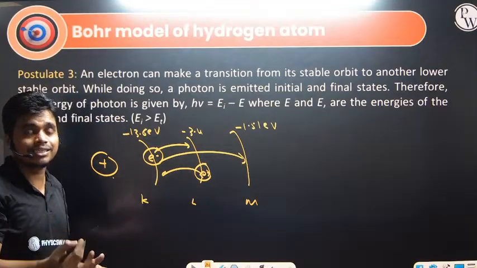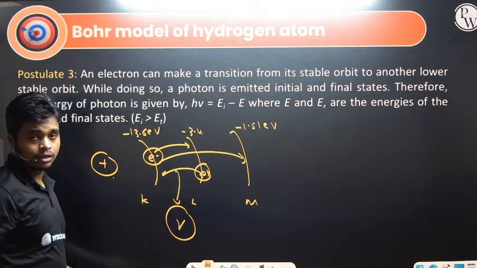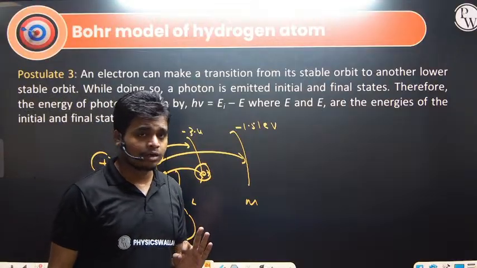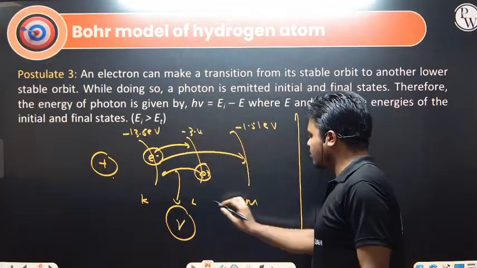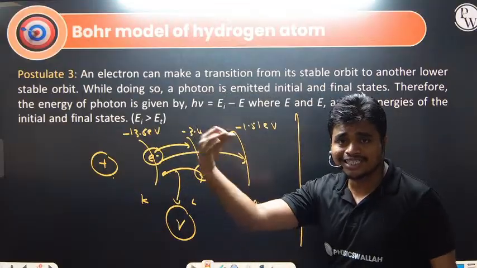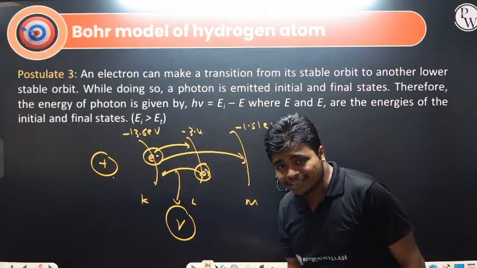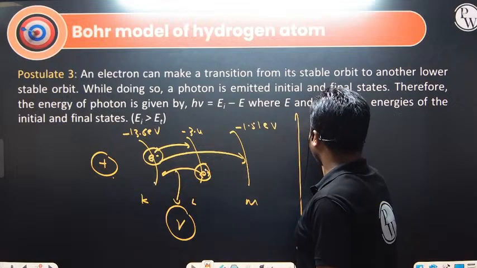it will release the energy, and when it releases energy, it releases it in the form of light, in the form of photons. So whatever the energy in the form of light, either it is absorbing or releasing, depending. If it is coming from a higher energy state to a lower energy state, it will emit energy. If it is going from lower to higher, it will absorb energy, and that energy is given by delta E.